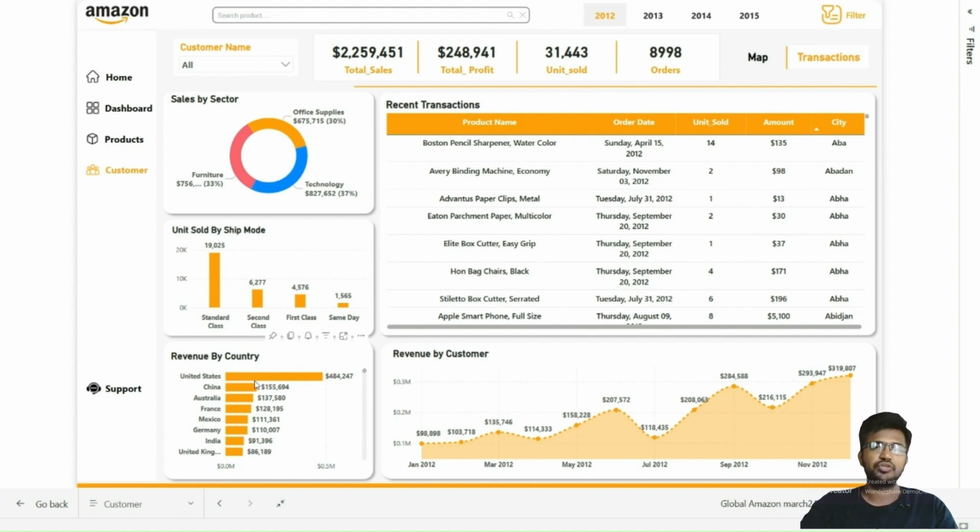This horizontal bar graph shows revenue distribution by country. The United States tops the list, followed by China, Australia, France, and others. This illustrates the market performance across the different countries.